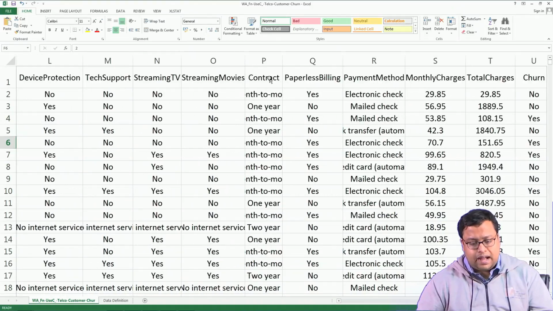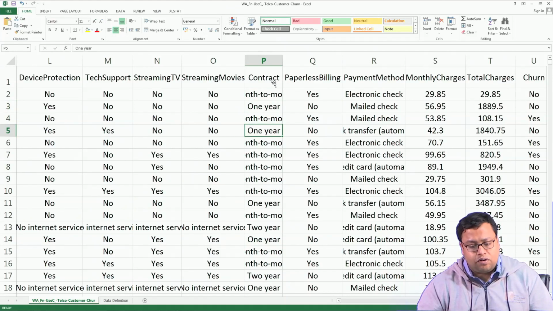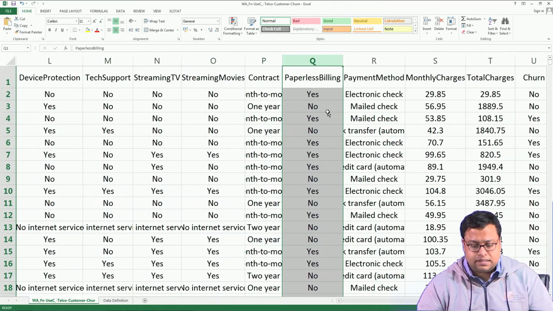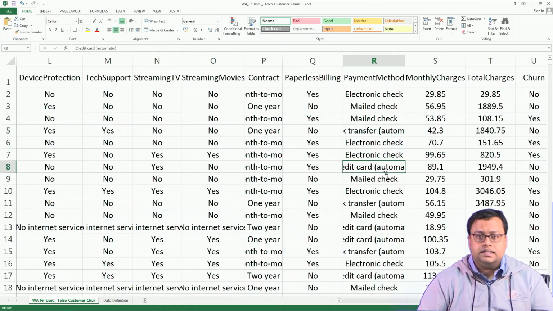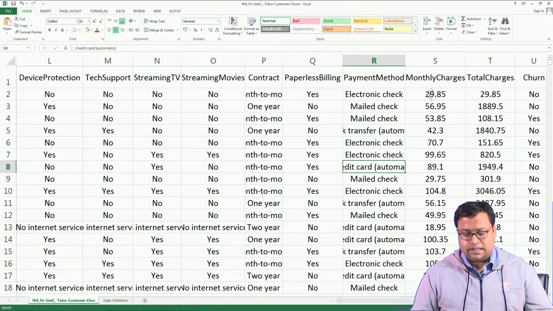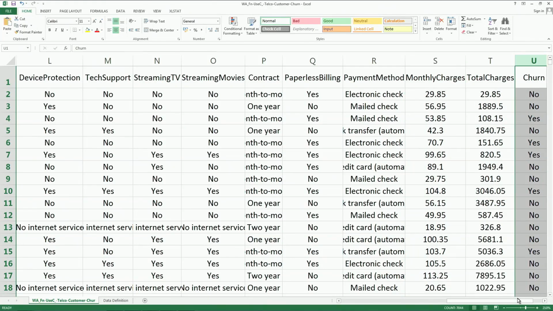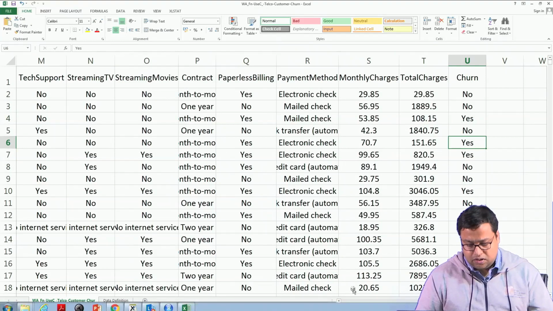And then the contract: what kind of contract is it? Is it a month-to-month contract or a yearly contract? So, the mode of contract is another important variable. Paperless billing is there or not is another variable. The payment method: whether he is paying through electronic check, mailed check, bank transfer, or credit card. These are the various payment methods. And then there are monthly charges, total charges, and churn. So, ultimately the prediction variable is churn, whether somebody is churning or not.